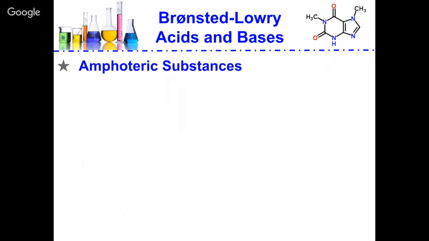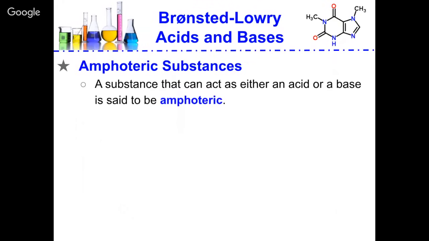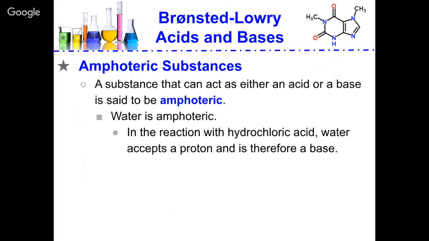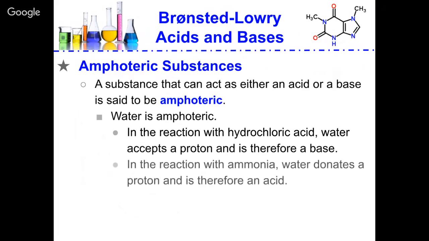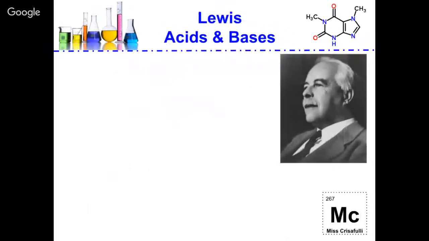Now let's talk about things that are amphoteric. A substance that can either act as an acid or a base is said to be amphoteric. Water is going to be that main example that we're going to talk about. In the reaction of hydrochloric acid and water, water can accept the proton, therefore it's a base. In the reaction with ammonia and water, water can donate the proton to ammonia to make ammonium, and therefore it's going to act as an acid.